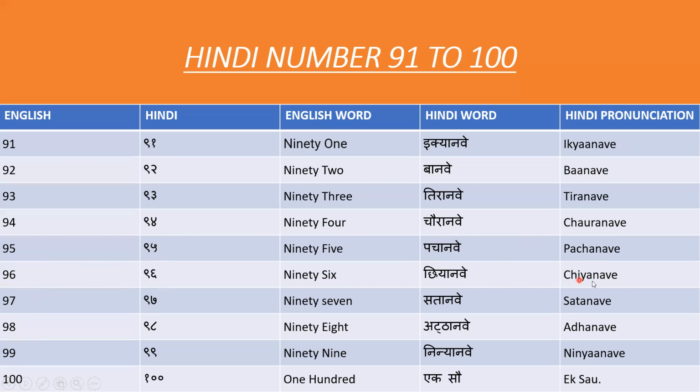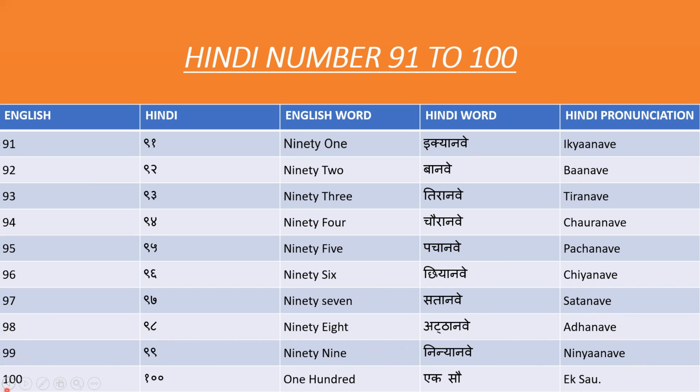Both are correct. For 97 in Hindi we say 97. For 98 in Hindi we say 98. For 99 in Hindi we say 99.